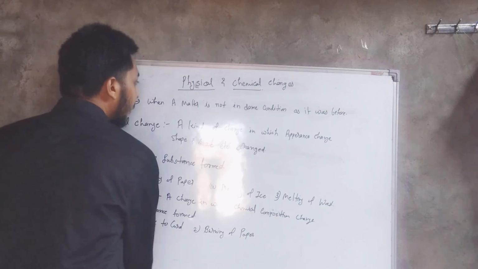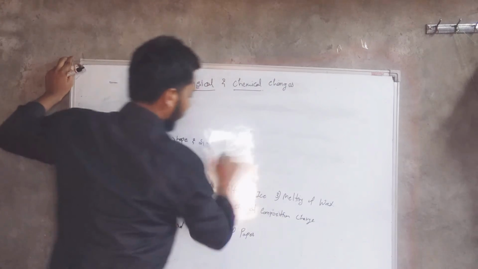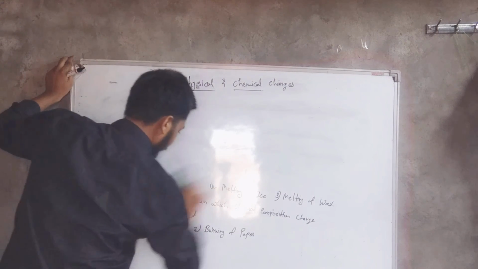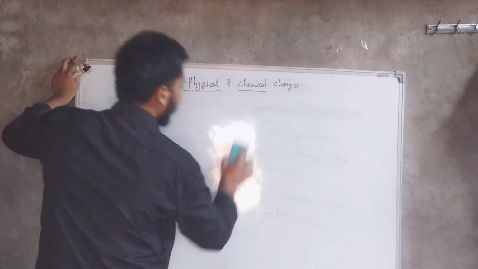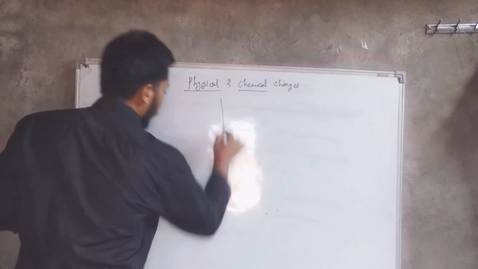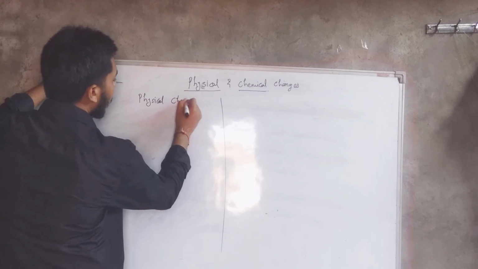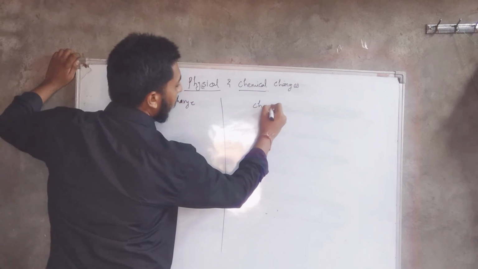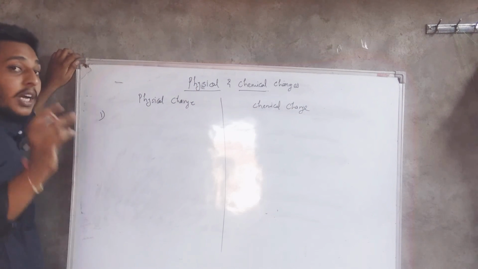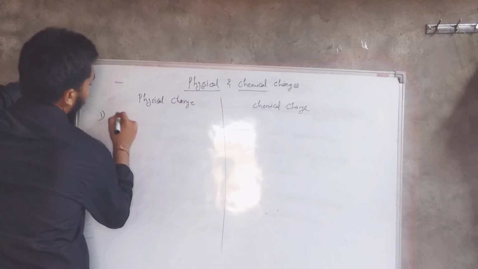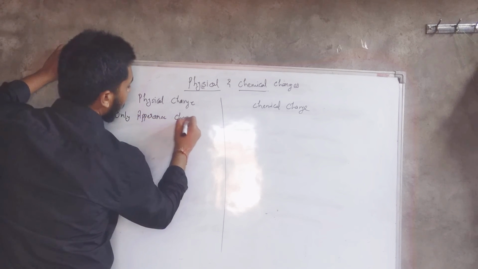Now let us differentiate between chemical and physical change. See, this is our physical change. This is chemical change. So what was our first thing? We saw only appearance change.